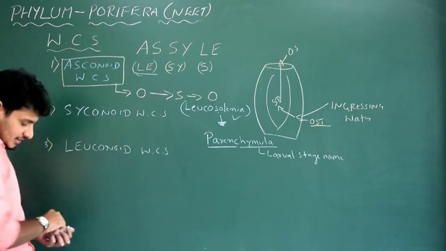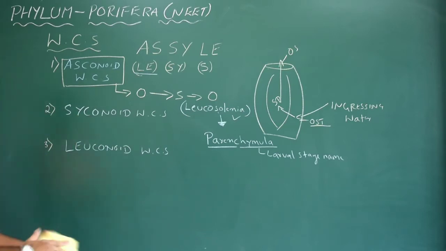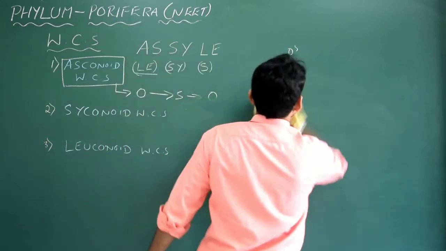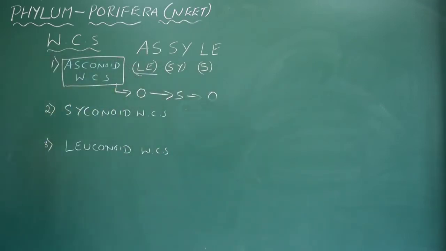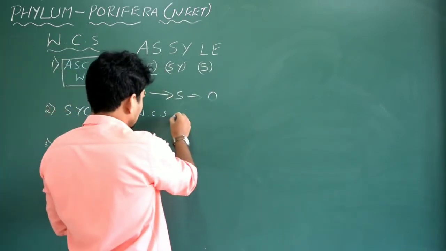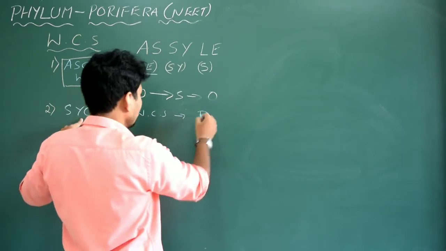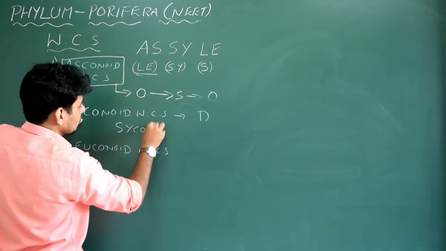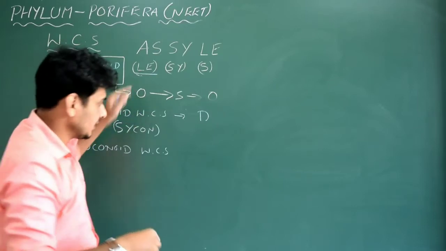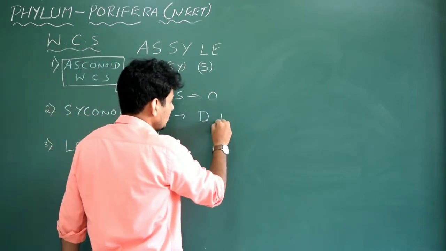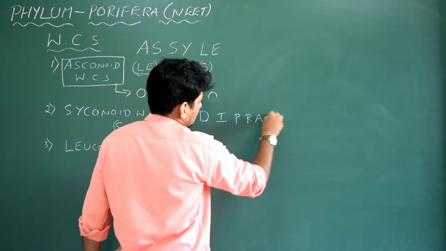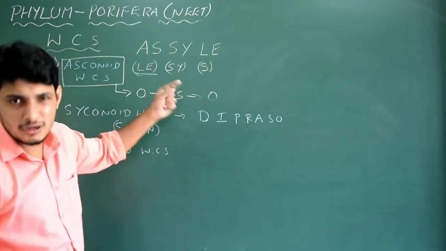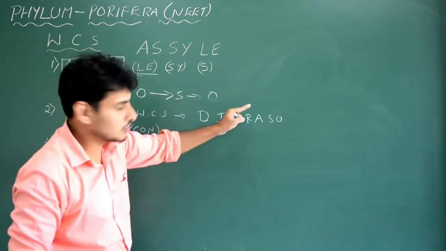Now we go to the syconoid type of water canal system. Now here we just write a code for syconoid. The example of the Porifera which exhibits the syconoid water canal system is Sycon. Syconoid, Sycon, easy. Very important actually, but easy. So I write this code. Dip Russo is actually the code to remember. Very simple, just remember. Also, that is the normal water canal system in asconoid type. This is Dip Russo. Got it?